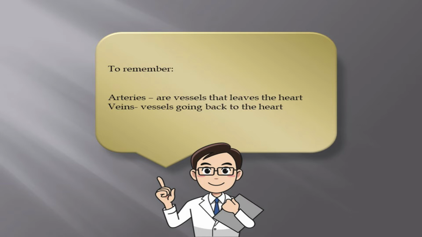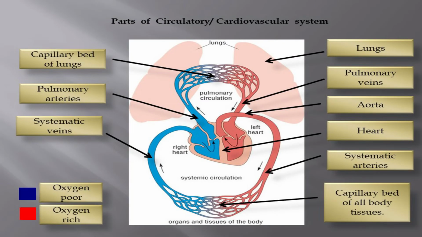Things to remember: arteries are vessels that leave the heart, and veins are vessels going back to the heart. And here are the parts of the circulatory and cardiovascular system. First is capillaries, where oxygen and nutrients are exchanged for carbon dioxide and waste. Next is pulmonary arteries. It is called pulmonary arteries because, as we can remember, arteries are vessels that leave the heart, and this artery is involved in the pulmonary circulation.